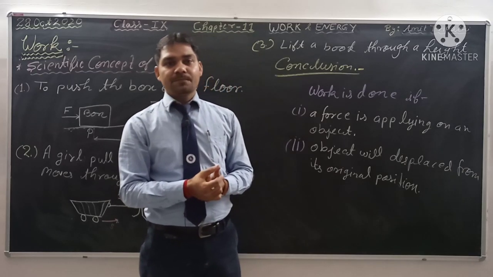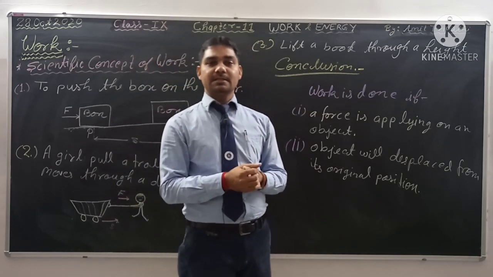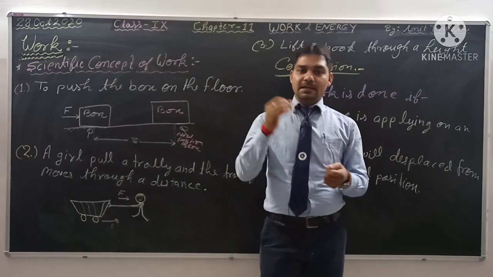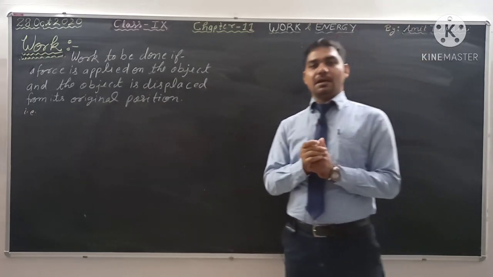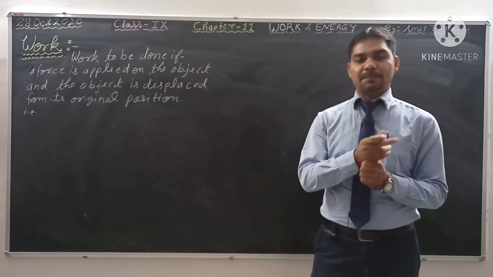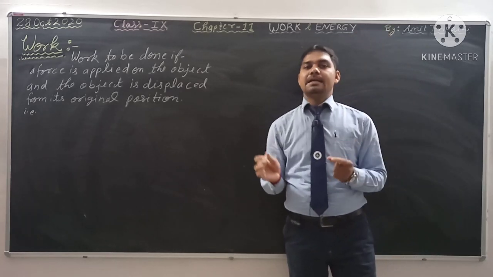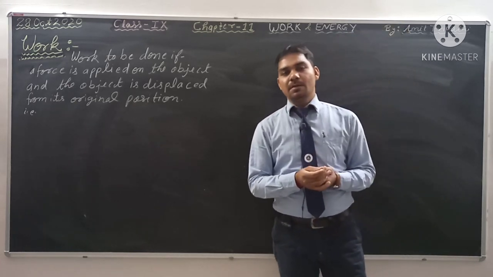तो अब हम वर्क डन के फॉर्मूले की बात करेंगे, इसकी यूनिट की बात करते हैं, और कुछ इस पे बेस्ड एग्जांपल्स देखते हैं। So let's start once again with the definition of work. Work is said to be done if a force is applied on the object and the object is displaced from its original position.